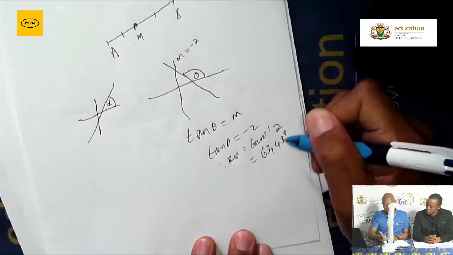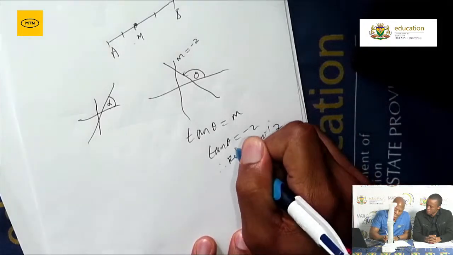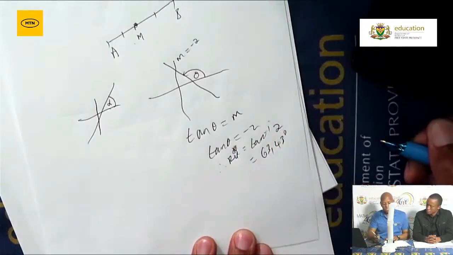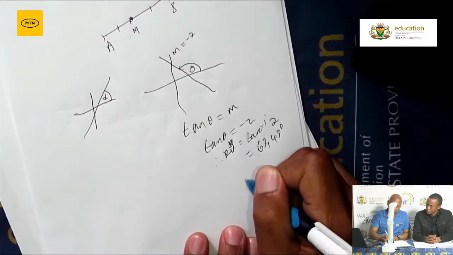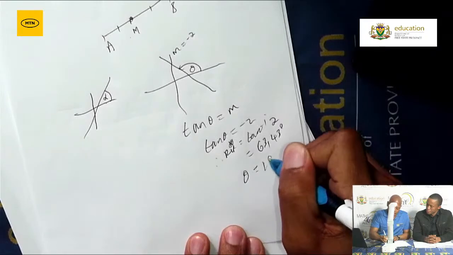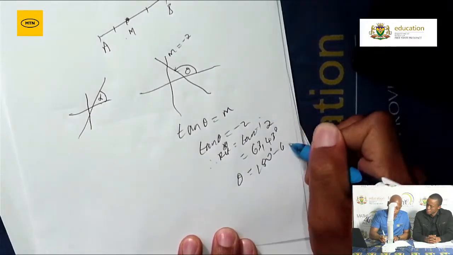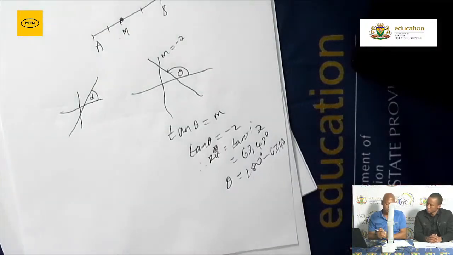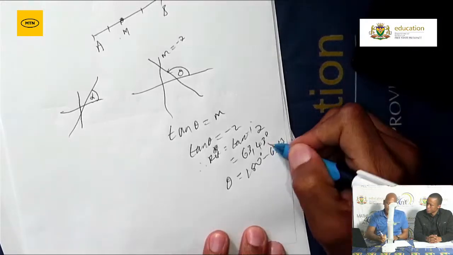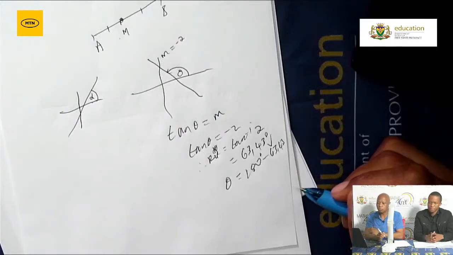Now from there, this is not a theta. The mistake that our learners make when they use this formula is they start writing theta here. This is not a theta. It is your reference angle. Then how do you determine your theta? Your theta will be 180 degrees minus your reference angle. Then you will get the size of the angle theta. The only challenge is when the gradient is negative. Remember that your angle will be more than 90. Thank you. Let me just go to the next one.